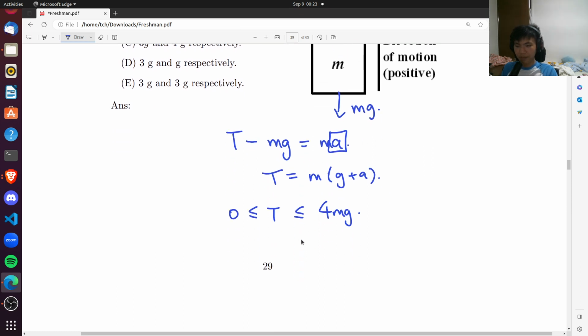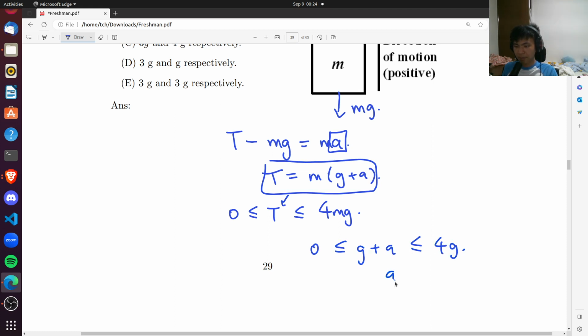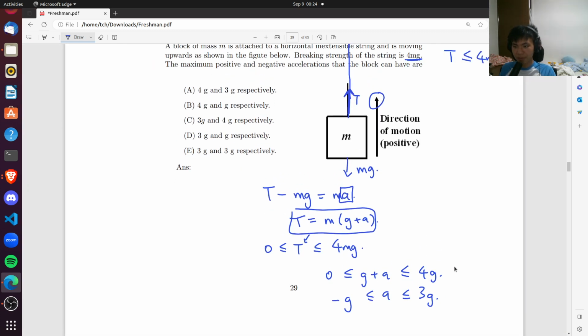If we substitute our expression for T, then we get 0 less than or equal to g plus a, less than or equal to 4g. Subtracting g on both sides, a is bounded between minus g and 3g. So the answer for the maximum positive and negative acceleration will hence be 3g and g respectively. Hence the answer is D.